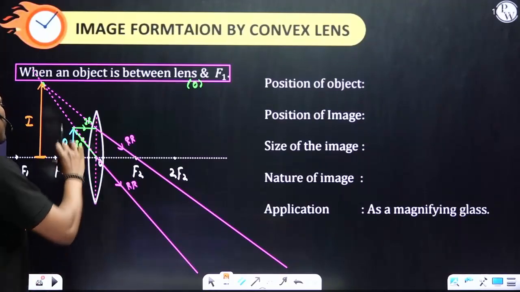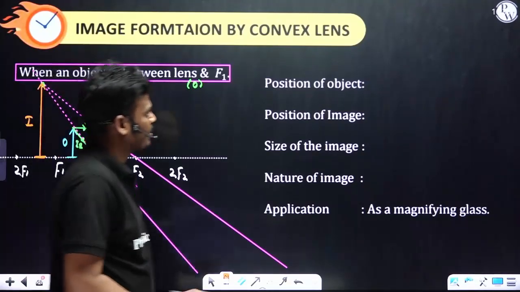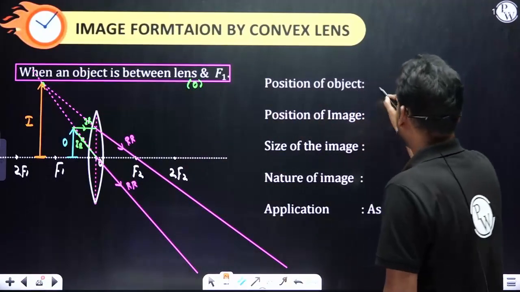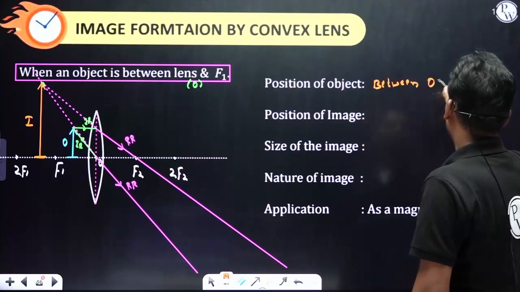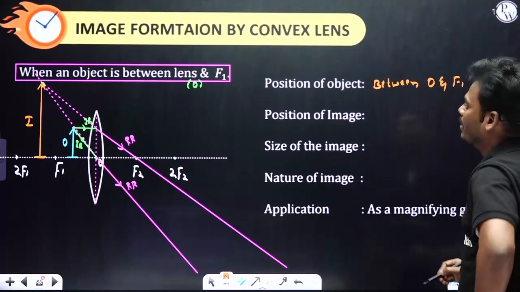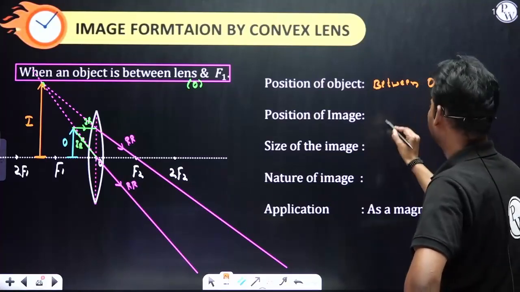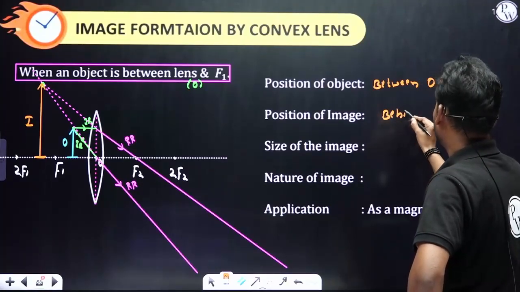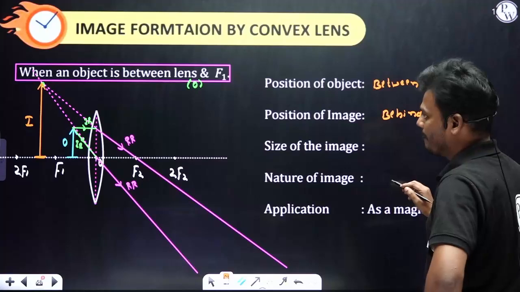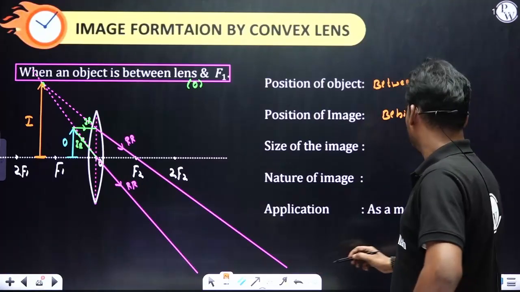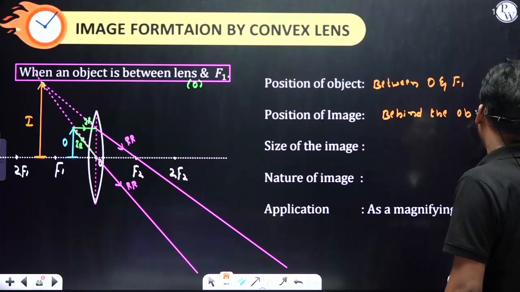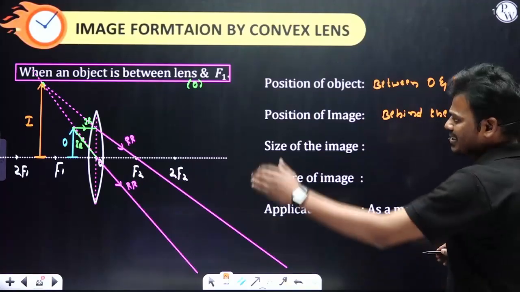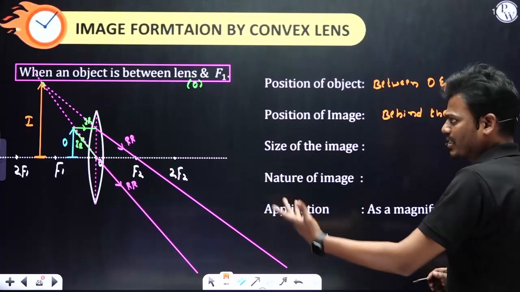Now compare object and image. Position of the object is between O and F1, and position of the image is behind F1, or else behind the object, or else on the same side of the object, that is also fine.